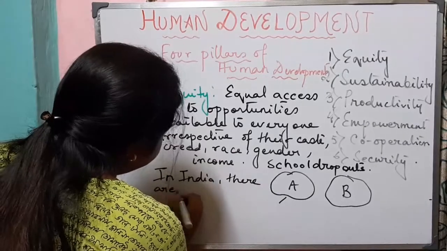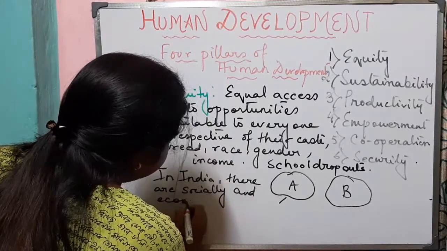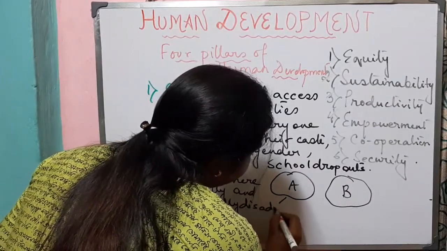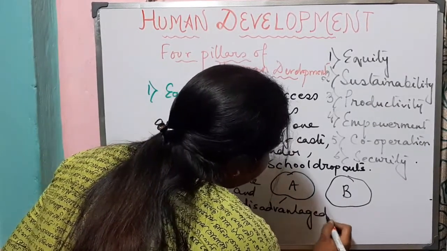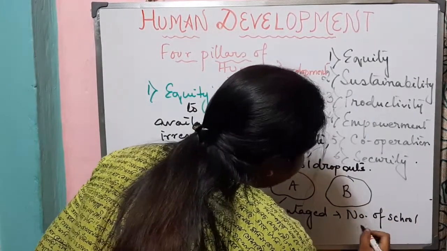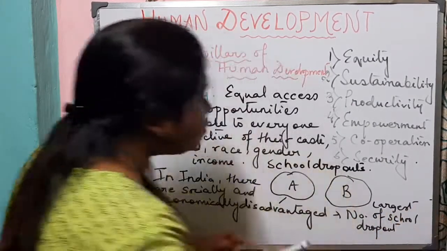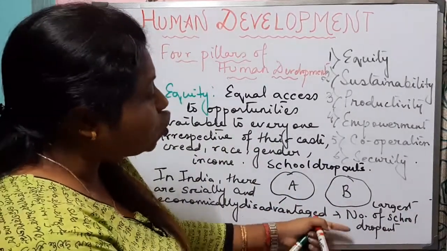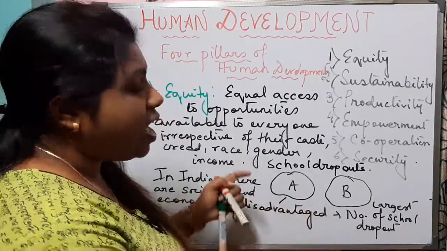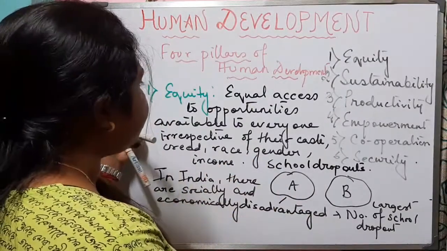there are socially and economically disadvantaged groups who have the largest share, the largest number of school dropouts. This shows how their choices are limited by not having access to knowledge. That means as they do not have access to knowledge, their choices are getting limited. This is meant by equity.